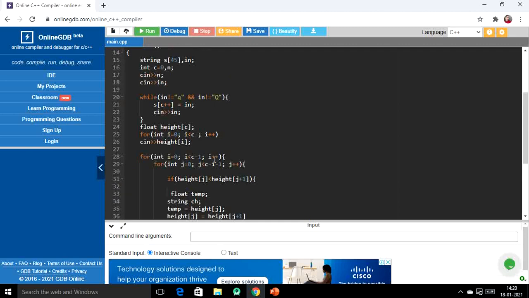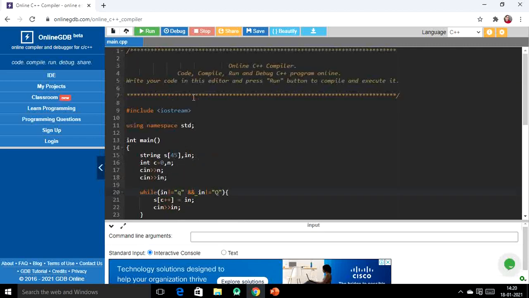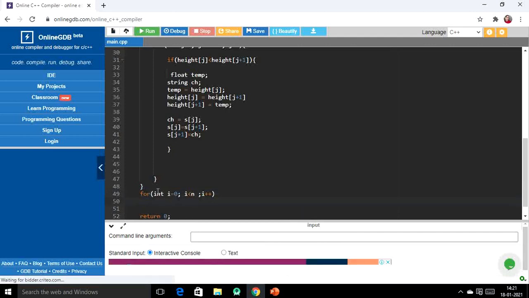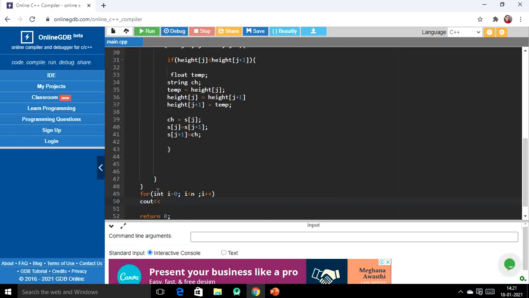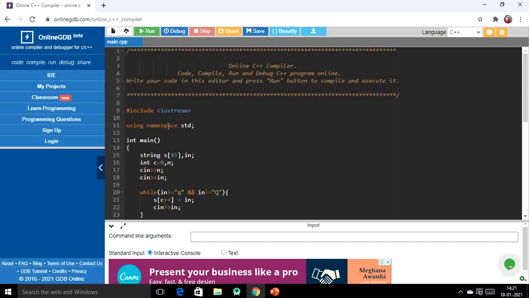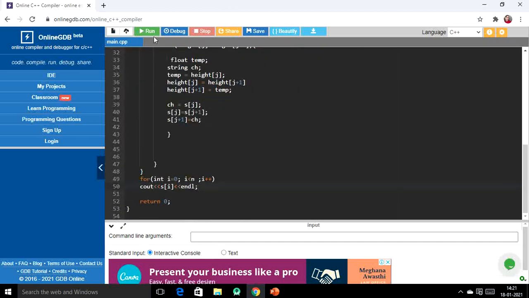Now we will simply run our loop up to n, right, so that we can get the top n selected elements. So let's come out of these for loops, and now here we will run another for loop up to n, i plus plus, and here we can simply print s of i and endl, because we want the names to be printed one by one on the next lines, right? So I think we are good to go. Everything is implemented. Let's run it.